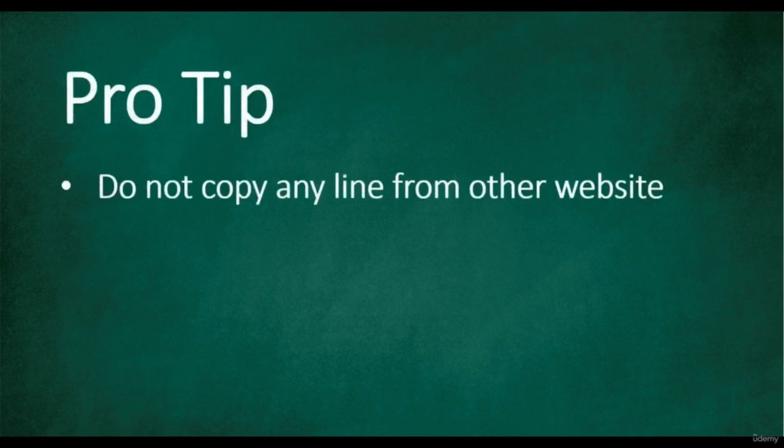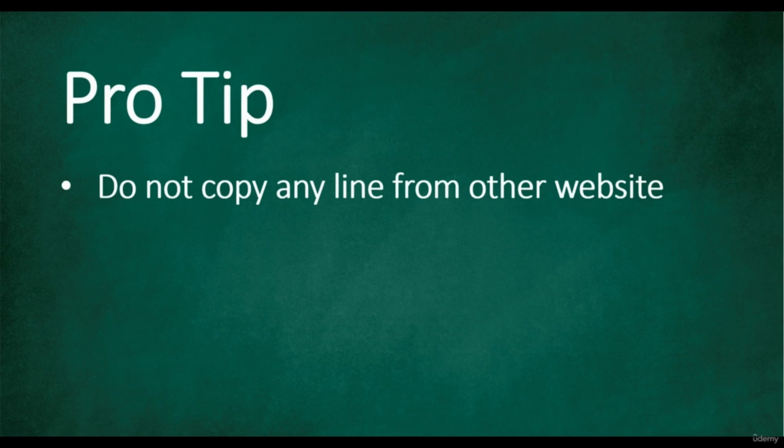Now I want to share with you some pro tips. The first pro tip is do not copy any line from another website. If you copy some lines from another website, it will be considered plagiarism. And if you put the same lines in your article, your content will not be ranked, because Google or other search engines will consider your article a plagiarism article. Therefore, do not copy any single line from any other article or website.